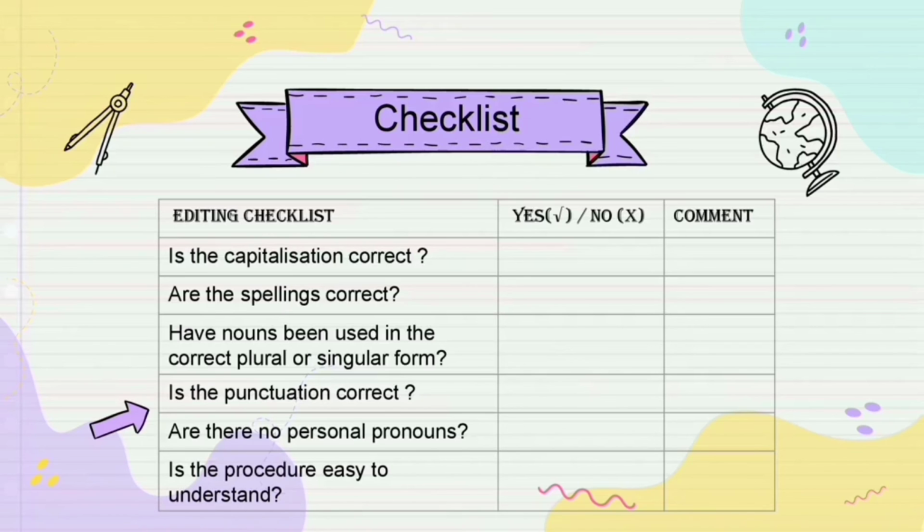Using these questions, we can easily correct our partner's work. If it is right you put yes, or else no, and give the comments in the comment box. The only difference between the self-review checklist and the peer review checklist is the extra comment box. In the self-review checklist we won't use comments, and in the peer review checklist we should give comments, so that your partner can easily correct the mistakes.